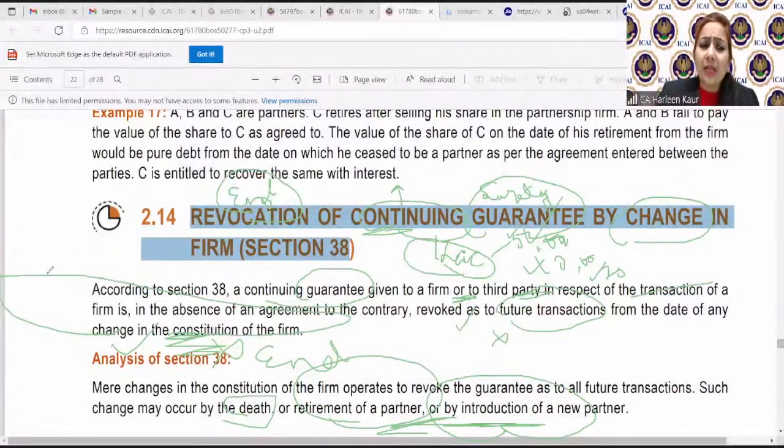Simple. This is the only line that you have to remember and learn. Section 38 tells you two things. Number one, sometimes a continuing guarantee is given to a firm. Number two, whenever the firm gets a change in its constitution by death, by retirement or introduction, then the continuing guarantee also comes to an end.